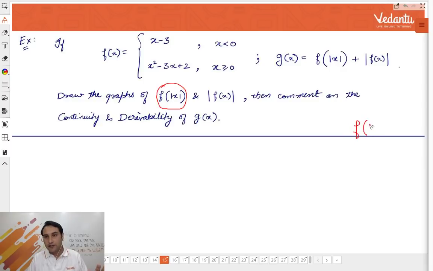What I'm going to teach you? f of mod x. What have you learnt? You have learnt mod of fx. Mod of fx you have seen, the graph goes up. Now, instead of taking a mod outside fx, I am taking a mod inside, just outside the x. Okay? Now, read the problem? Can I start?